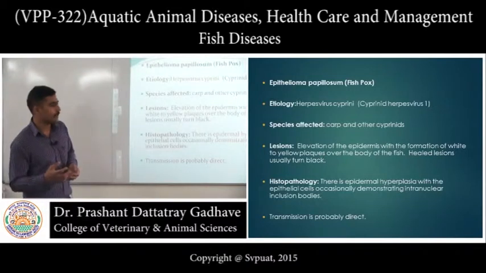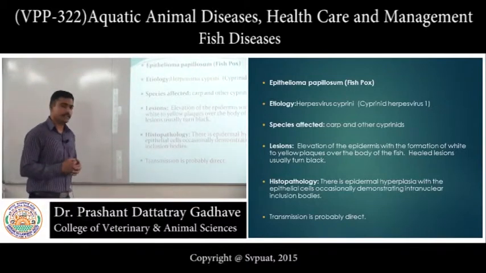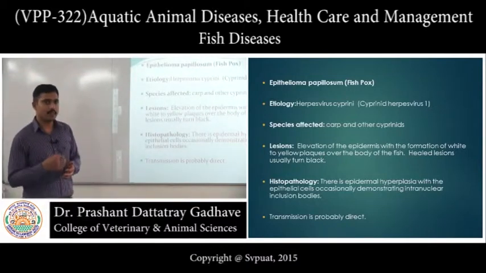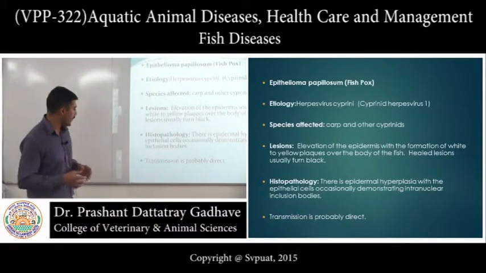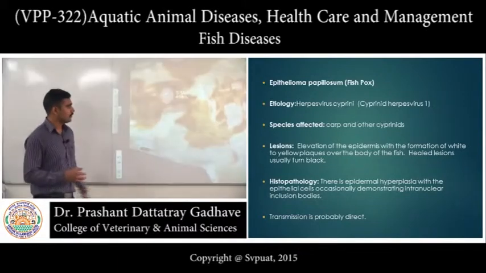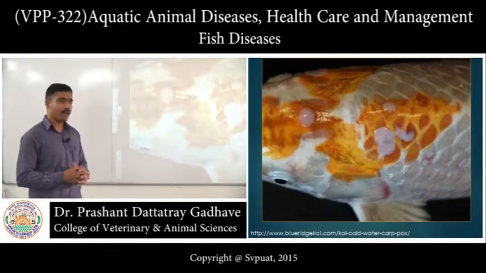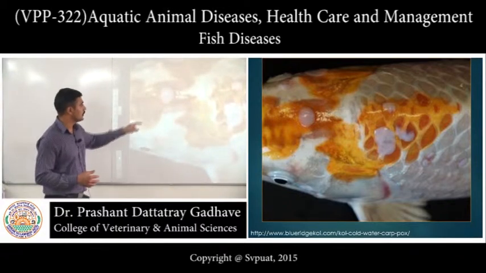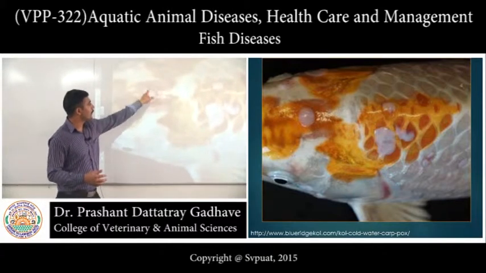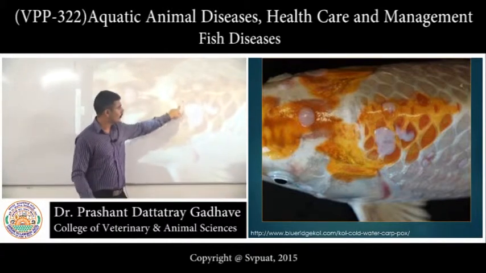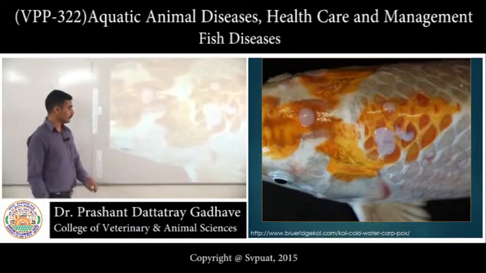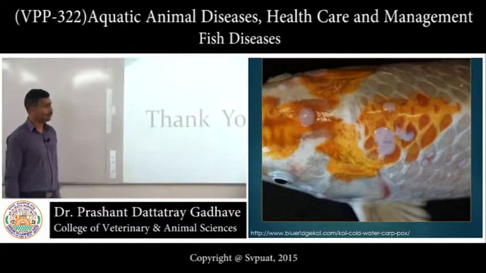Sometimes we can demonstrate intranuclear inclusions in these cells. The transmission of this disease is direct. Look at this photograph of koi carp showing this much white plaque-like growth on the body. Thank you.